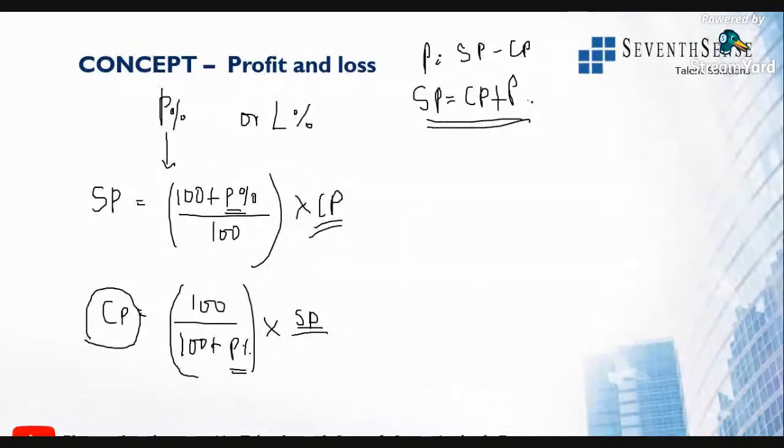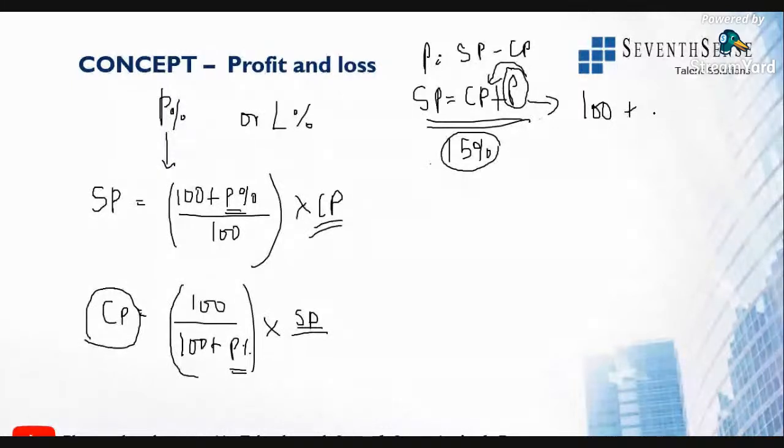Say for example, if I know the cost price is 100, I want profit of 15%. I want profit of 15% directly with percentage value and not the amount value. So 15% they're asking, 100 plus we want the profit value, right? So profit is nothing but with respect to cost price.